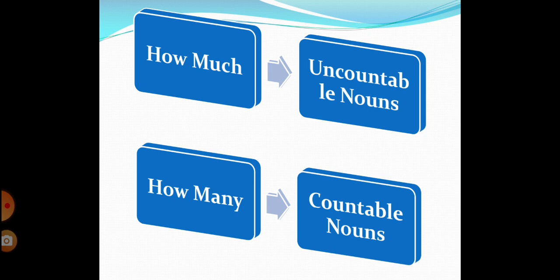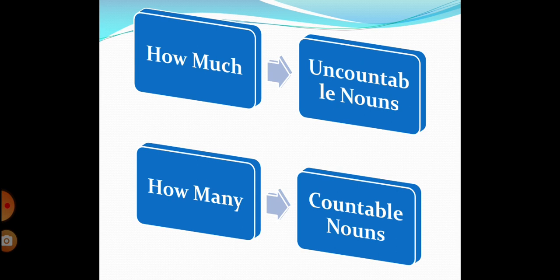Now a lot of students got really stressed about this, and they say much, many, countable, uncountable. Oh, this is terrible. I don't remember any of it. Here is the trick. This is good to learn, but if you don't know and you're really stressed, you can use a lot for both countable and uncountable. Okay, so I don't have a lot of money. I don't have a lot of friends. I have a lot of friends. I have a lot of money. Okay, so if you don't know, use this, a lot of.